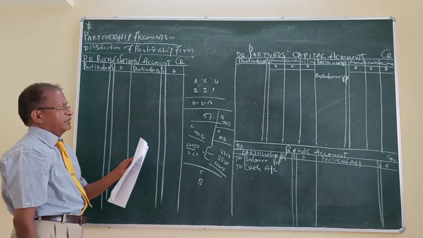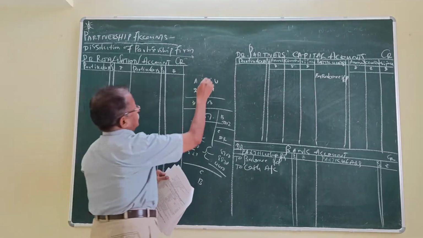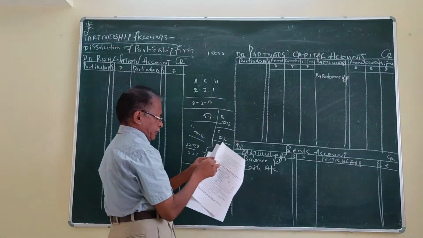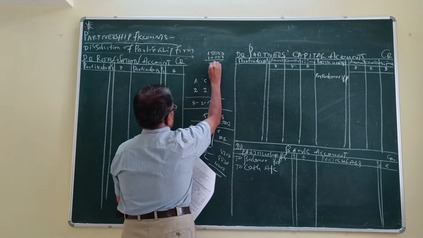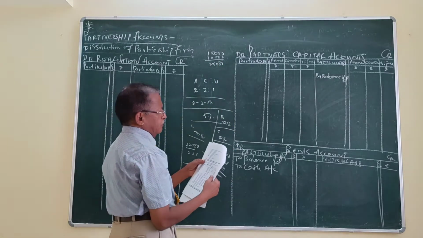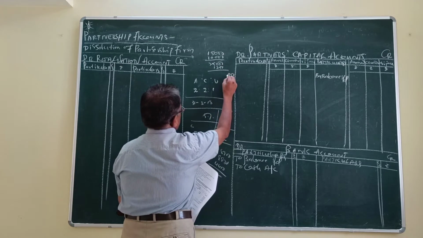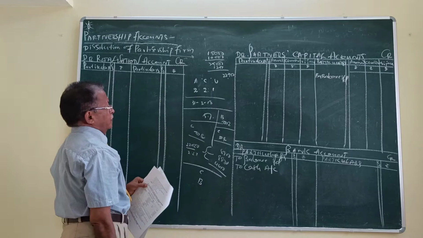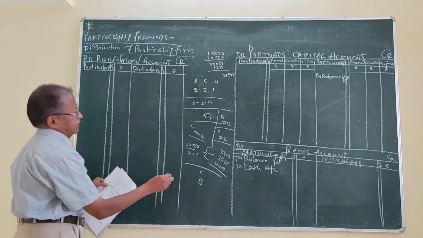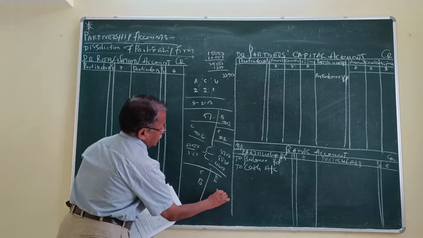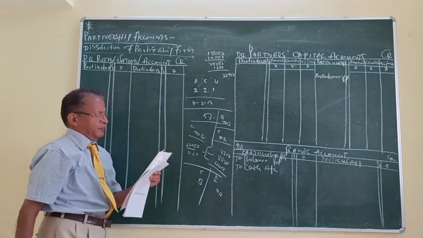Creditors and bills payable are paid at a discount of 5%. Let me see the amount. Creditors 15,000, bills payable 10,000, total 25,000. What is the rate? 5%. That is equal to 1,250. Then the difference, 23,750, is paid to bills payable and creditors. If the bills payable and creditors are paid, then the entry is realization account debit to bank account. Therefore, in the realization account, to bank account, and in the bank account, by realization account.